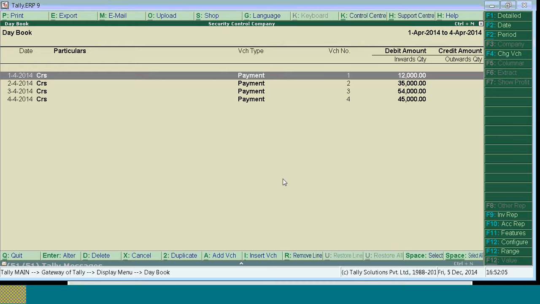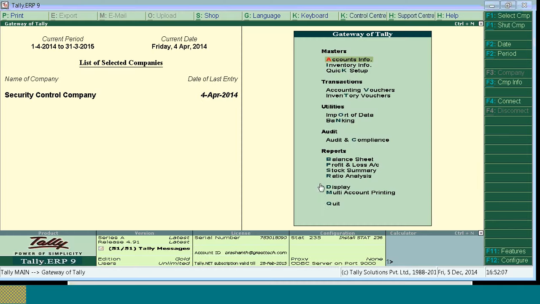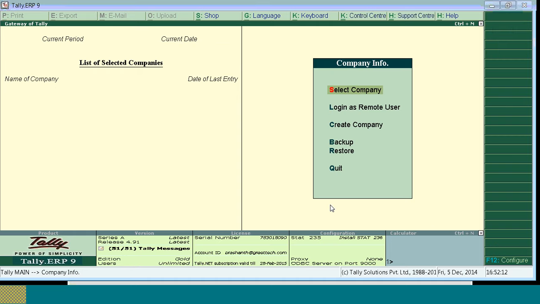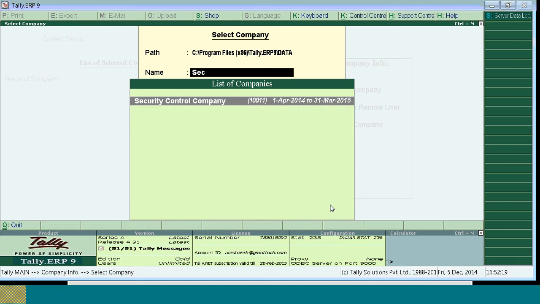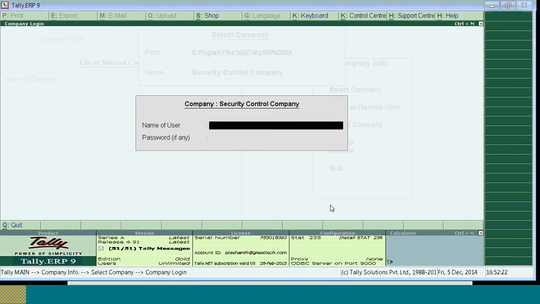Now to load the company from user level, the company should be quit. You have to quit the company and go for select company. Whenever you load the company, it will ask for username and password. Whatever password you have configured for the data entry operator, the same password you can give him.